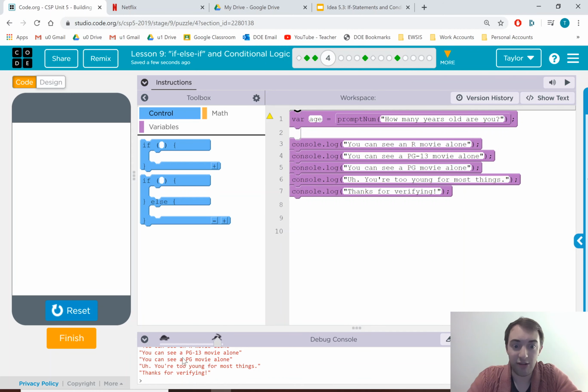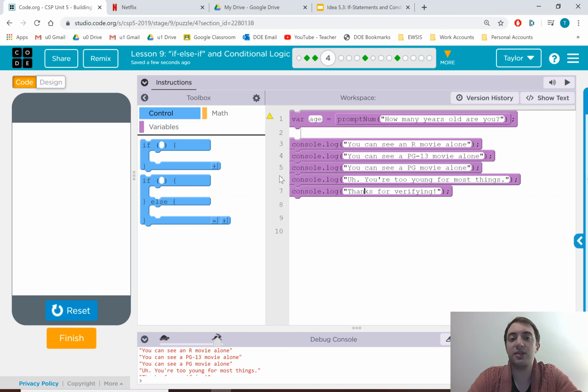And so right now, if you read it below, in the console log, it tells you every single one of these. It tells you can see a rated R movie, you can see a PG-13, you can see a PG. You're too young for most things. And thank you for verifying. This thanks for verifying, I think that's supposed to run every time.